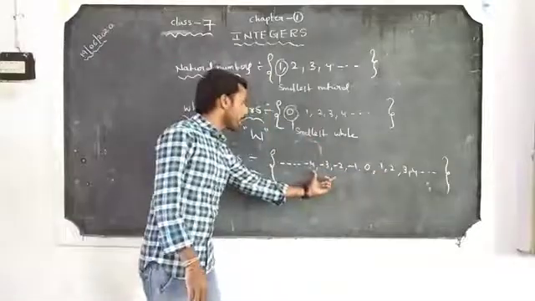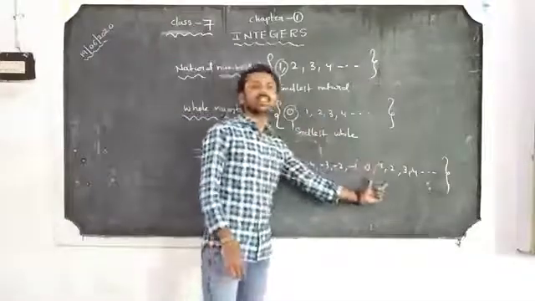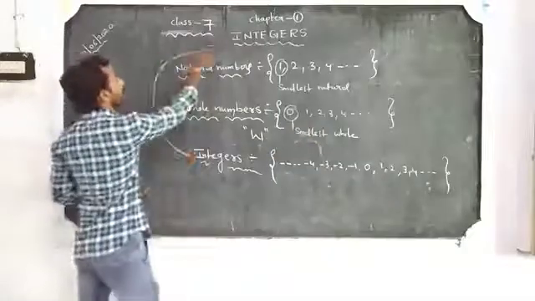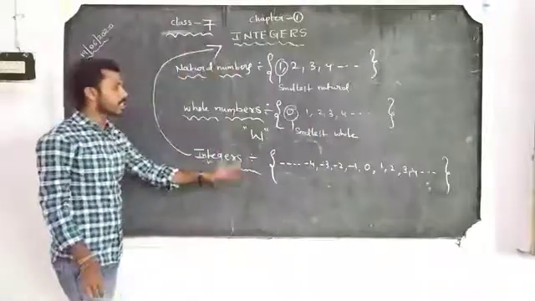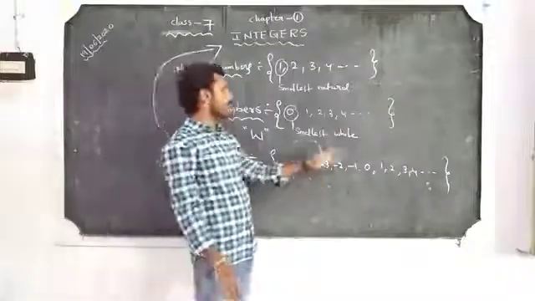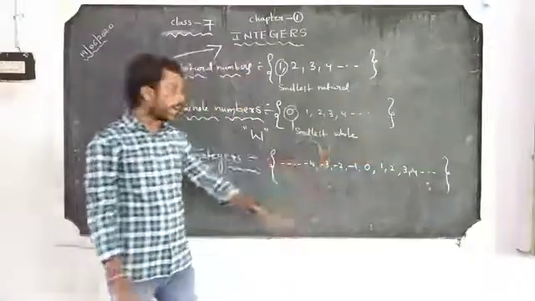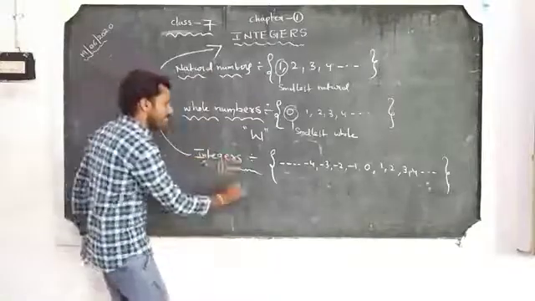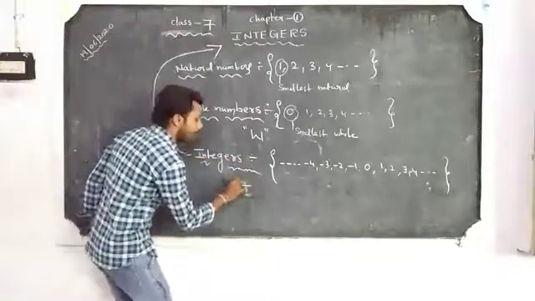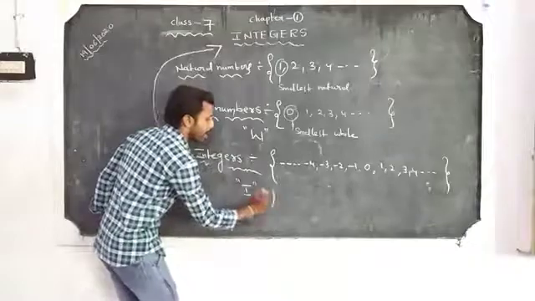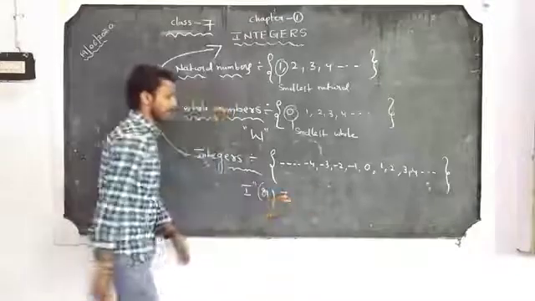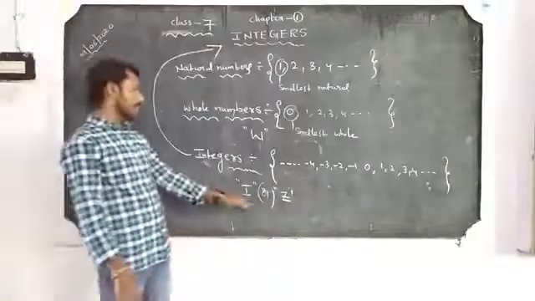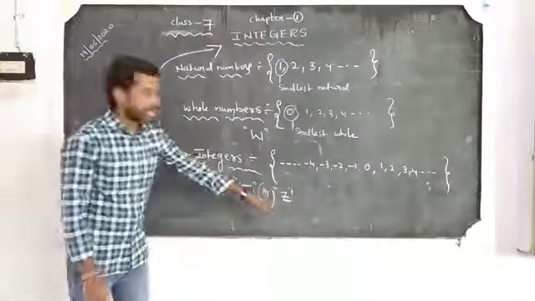The set of negative numbers including the whole numbers is called the integers. Integers are denoted by capital I or capital Z.